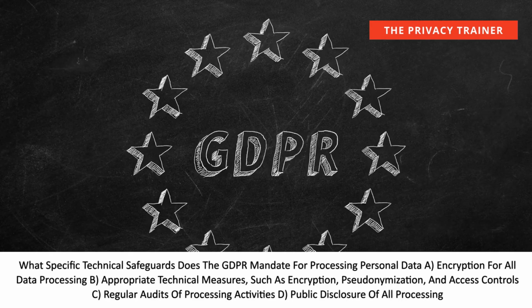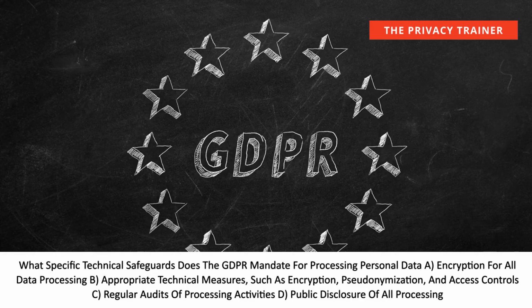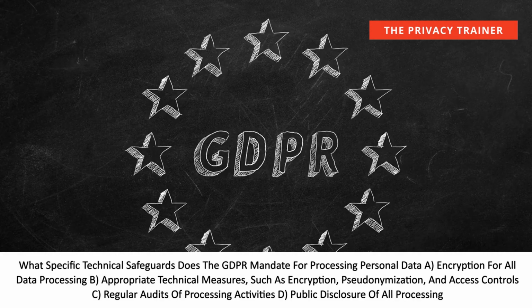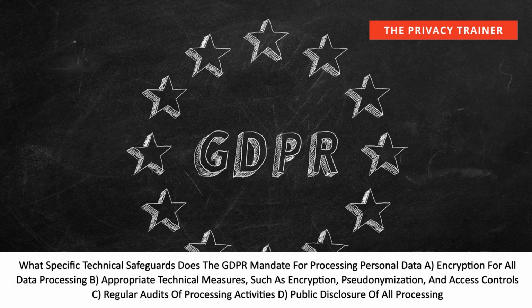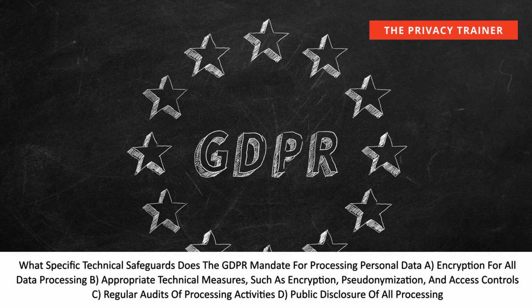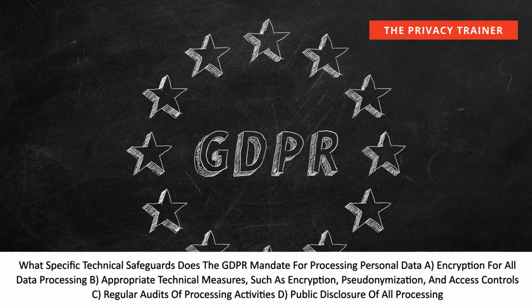What specific technical safeguards does the GDPR mandate for processing personal data? A. Encryption for all data processing. B. Appropriate technical measures, such as encryption, pseudonymization, and access controls. C. Regular audits of processing activities. D. Public disclosure of all processing.